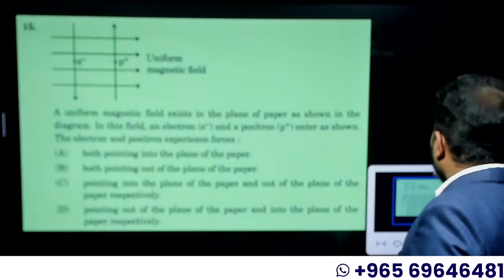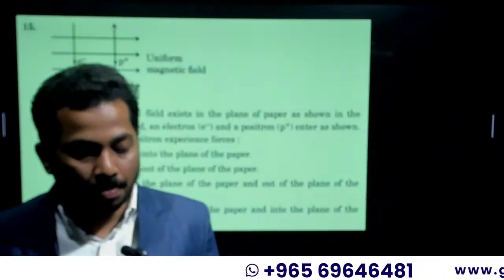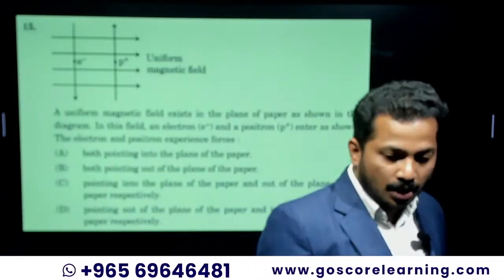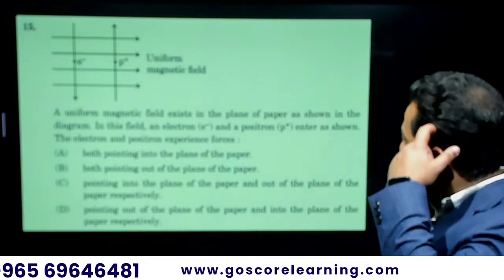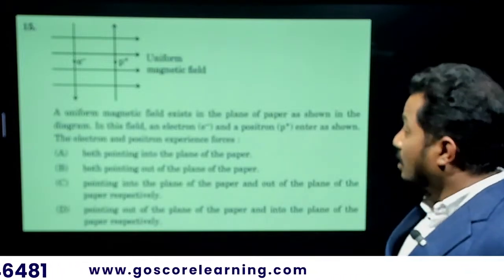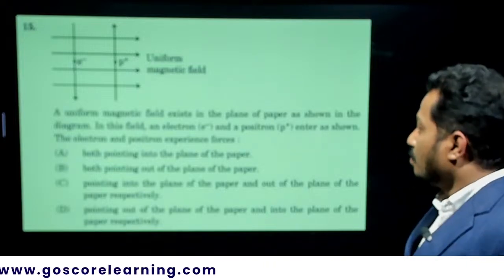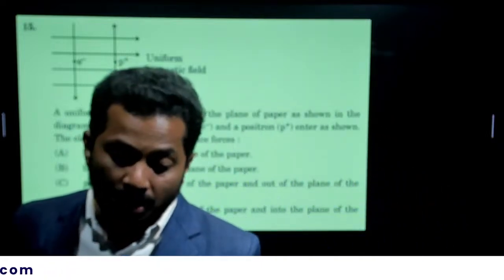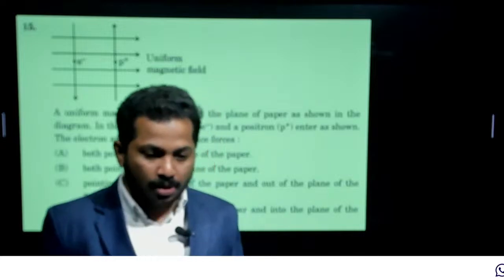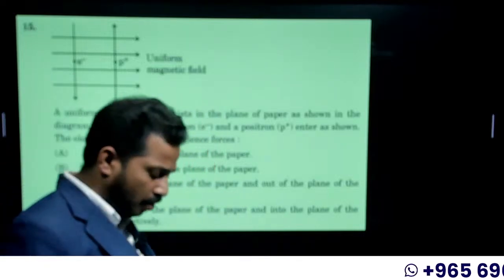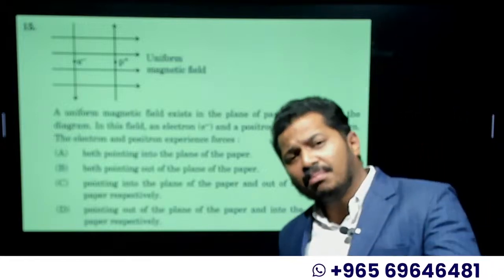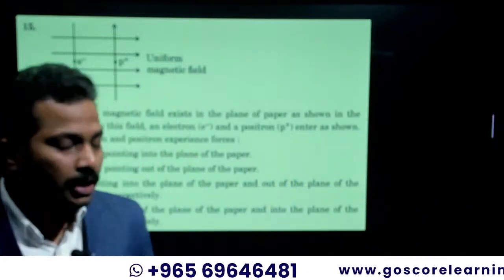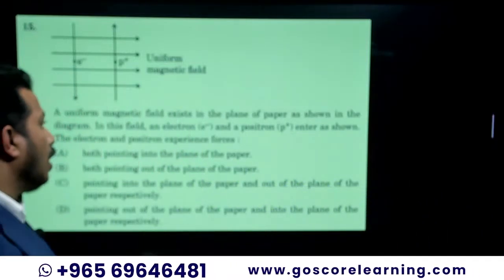Now this question is from the last chapter, magnetic properties of electric current. It seems to be a lengthy question, but the answer is very simple. A uniform magnetic field exists in the plane of the paper as shown in the diagram. In this field, an electron and a positron. You might have confusion: sir, what is a positron? Any idea? Positron is the antiparticle of the electron. It has the same mass as an electron but the opposite charge.